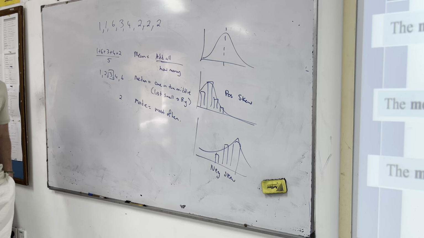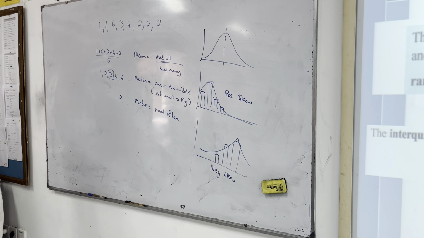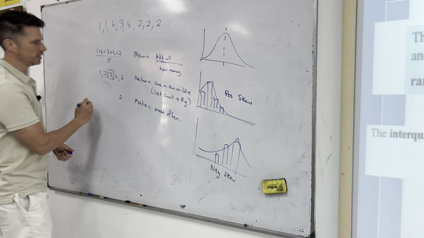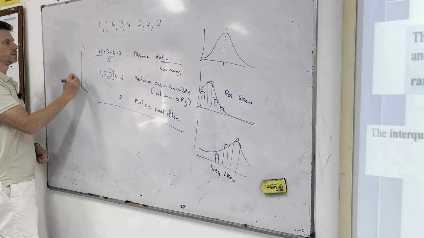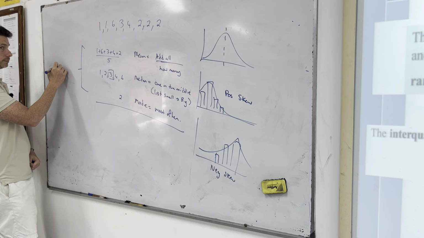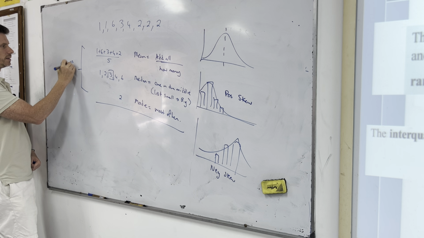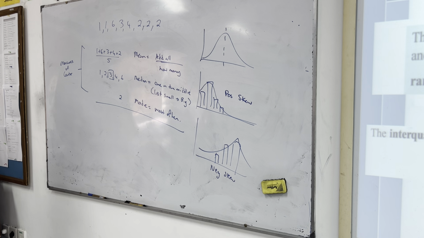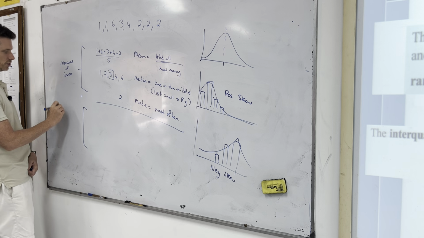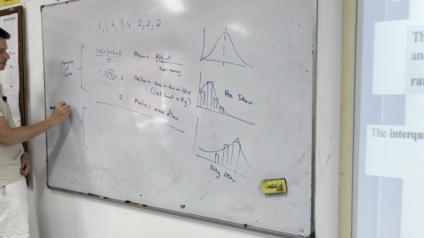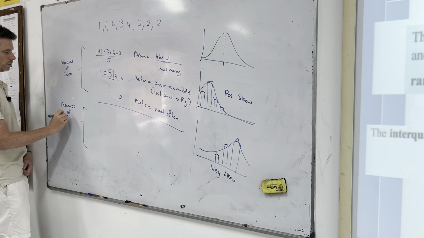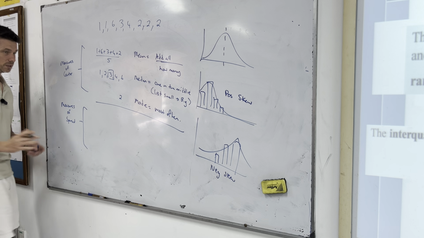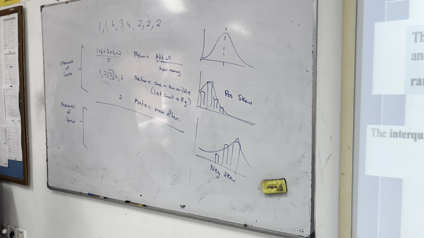All right, so that's what we did yesterday. Moving along, then we need to know the range. So these are what is called the measures of center. These mean, median, mode are measures of center, or traditional averages. We also need measures of spread, so how wide the data is in this direction.